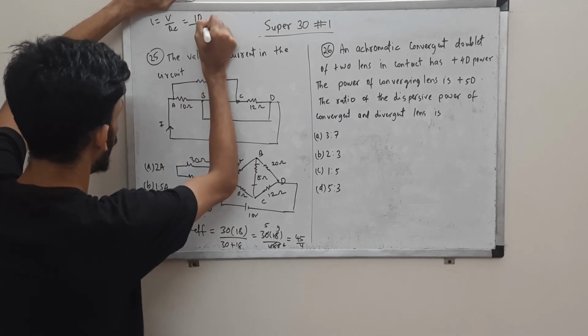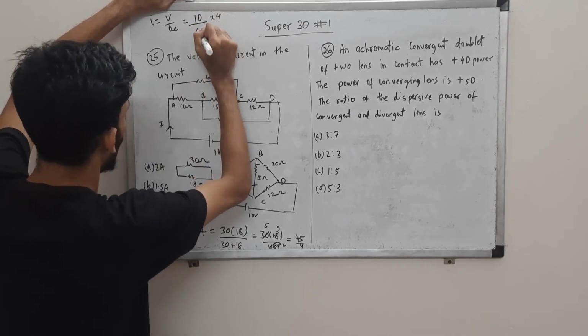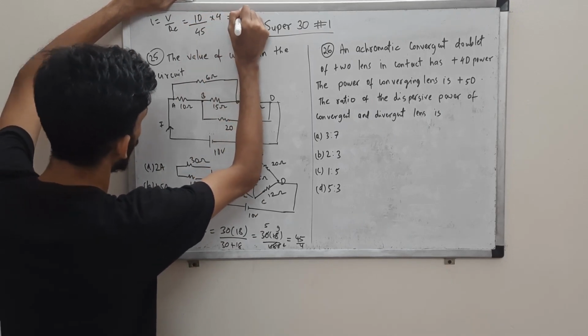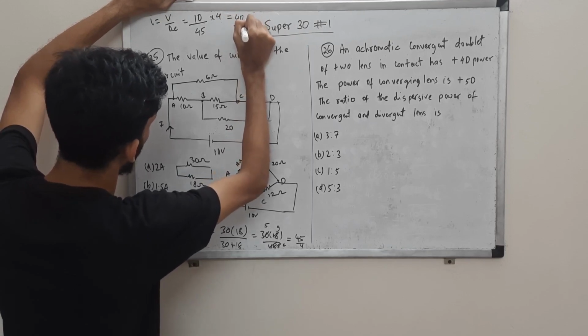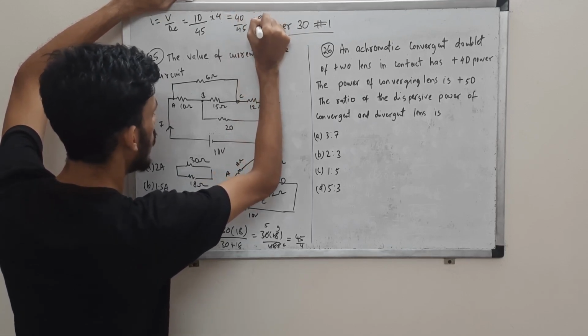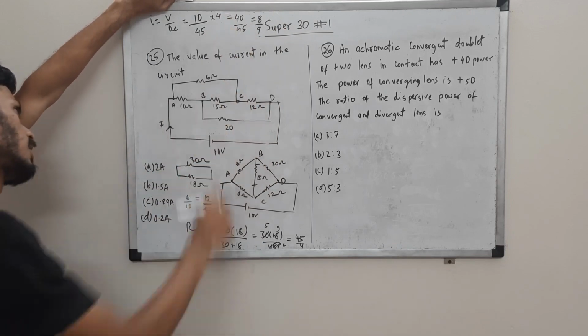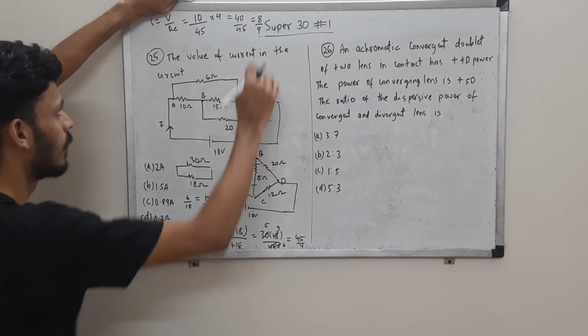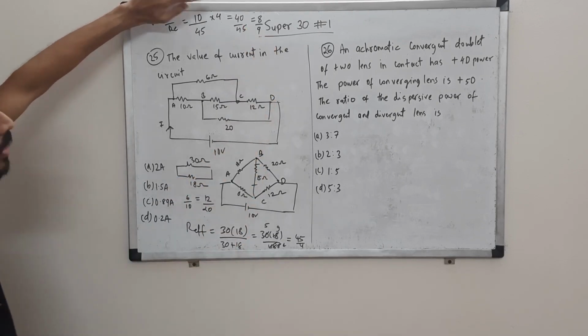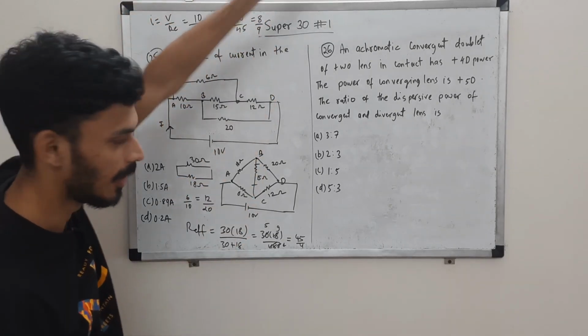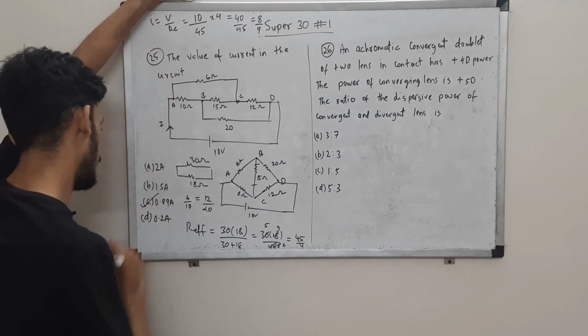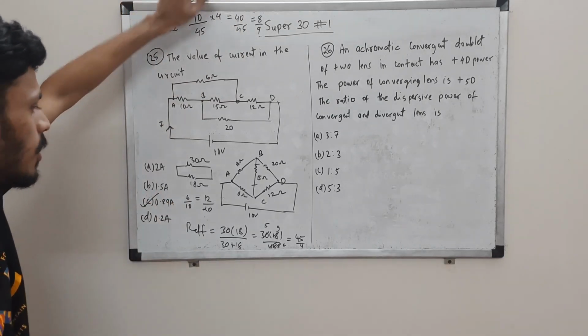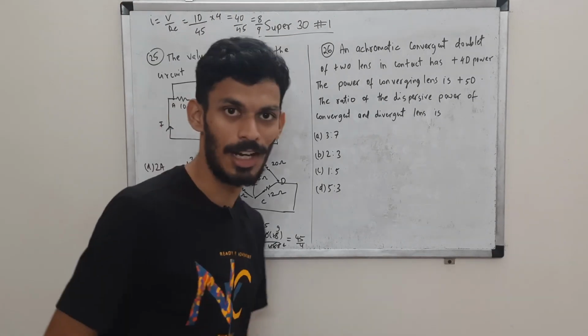So this is 40 by 45, so 8 by 9, right? 5 8s are 40, 9 5s are 45, so 8 by 9, which means it's 0.8888. Whenever you have 9 in the denominator, it will become 0.8888, so it's close to 0.89. So 0.89 amperes is the correct choice over here.